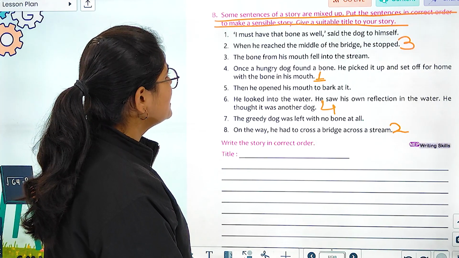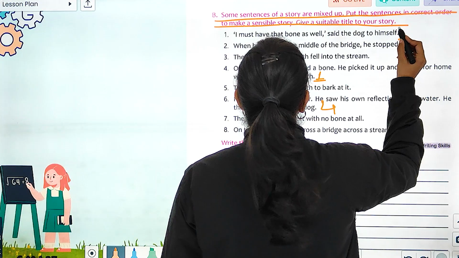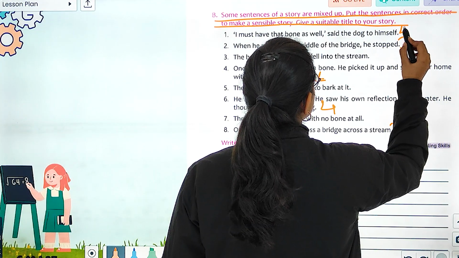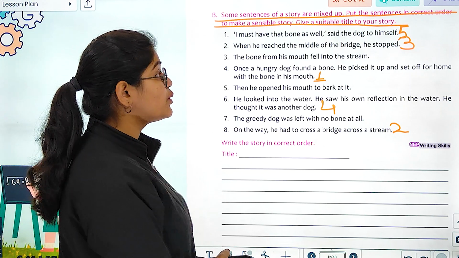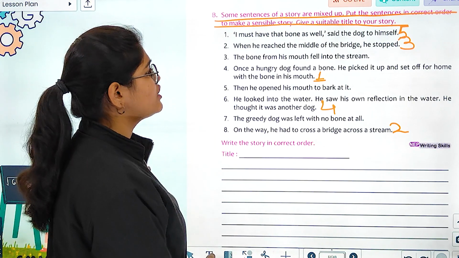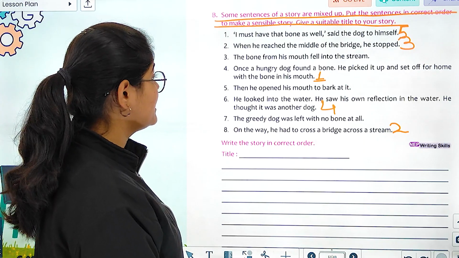Then the greedy dog said, "I must have that bone as well," said the dog to himself. Dog ने अपने आप से कहा कि मुझे वो वाली बोन भी चाहिए.